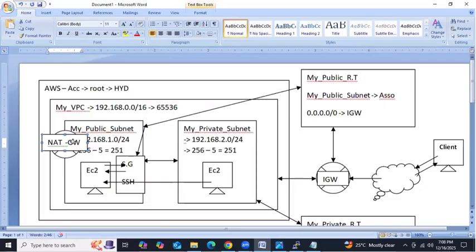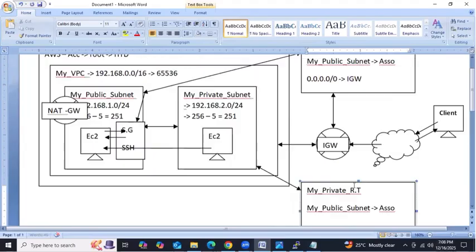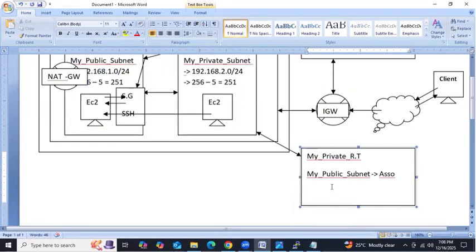So clear. This is NAT gateway. We are trying to launch the NAT gateway into this public subnet. But the NAT gateway entries we need to provide into the private route table. Clear, guys? NAT gateway entries we need to provide into the private route table. So clear? So now we'll do one thing. So how we need to provide the